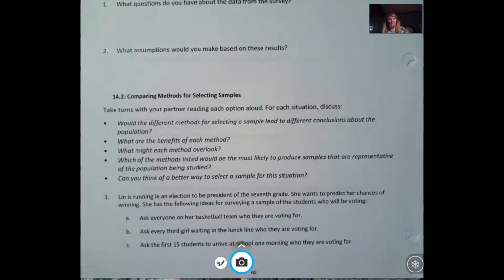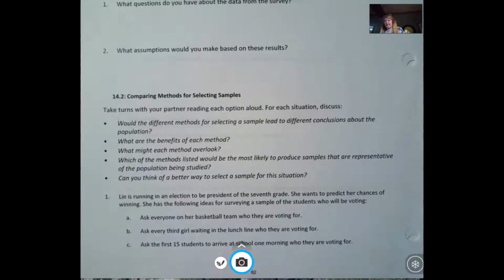Okay, now we're going to look at some different methods that we could use for selecting samples. And if we were in a classroom together, then we would probably do this with a partner, and then for each situation we would actually take time to talk about this. But I'm just going to share some of my thoughts since we are doing this virtually and this is a video. So the first situation we have is Lynn, and she's running in an election to be president of 7th grade. And Lynn wants to predict her chances of winning.